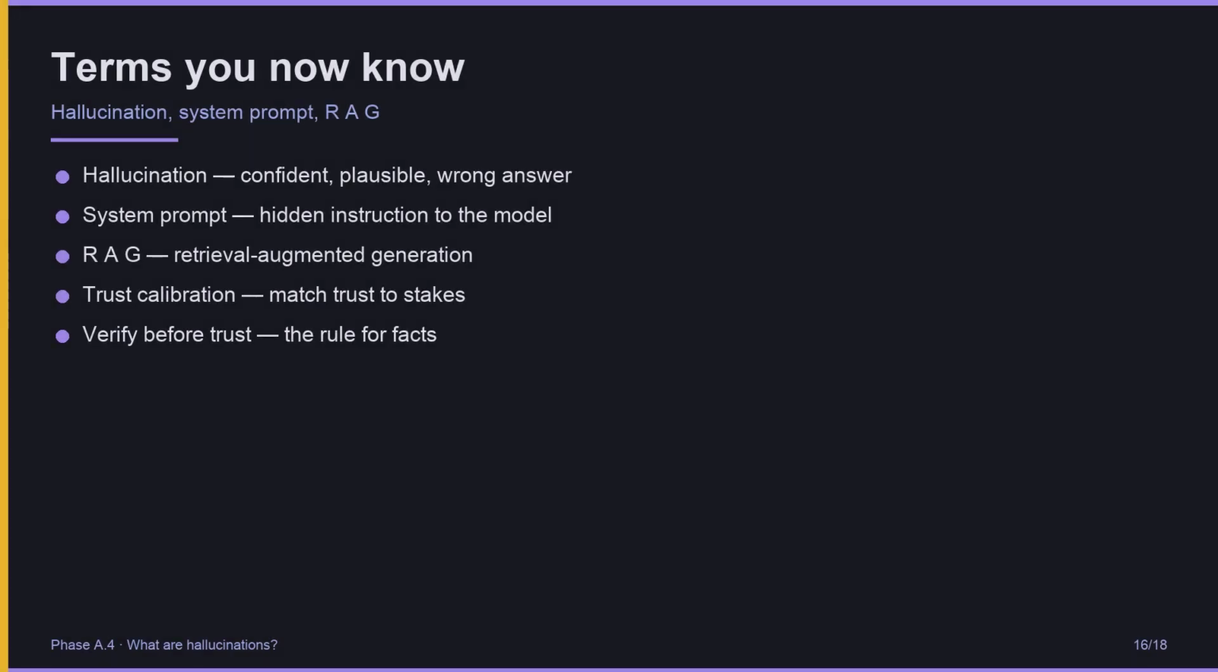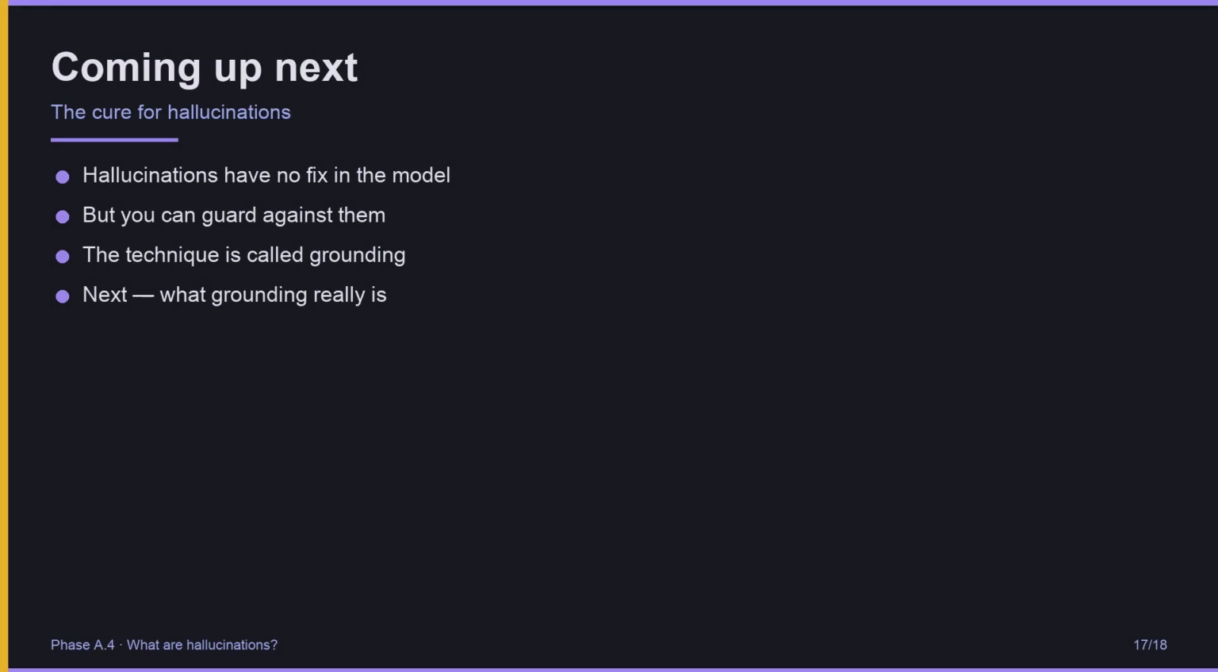Terms you now know. Hallucination, a confident, plausible, wrong answer. System prompt, a hidden instruction sent to the model before your message. RAG, retrieval augmented generation, letting the model look things up. Trust calibration, matching your level of trust to the stakes. Verify before trust, the rule for anything factual. 5 more terms. Coming up next, the cure for hallucinations.